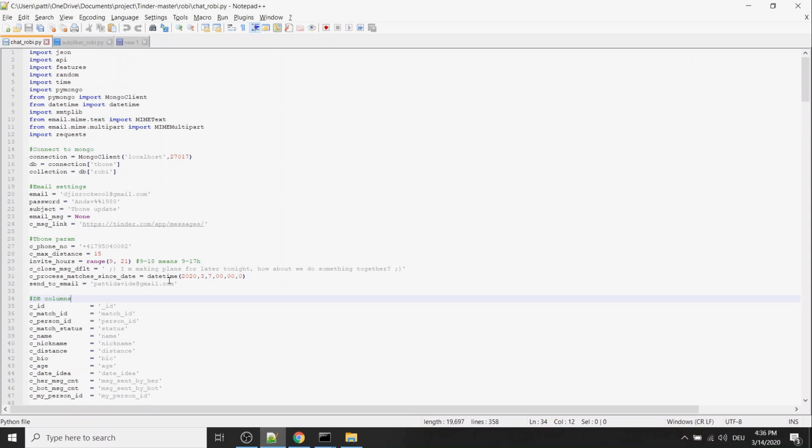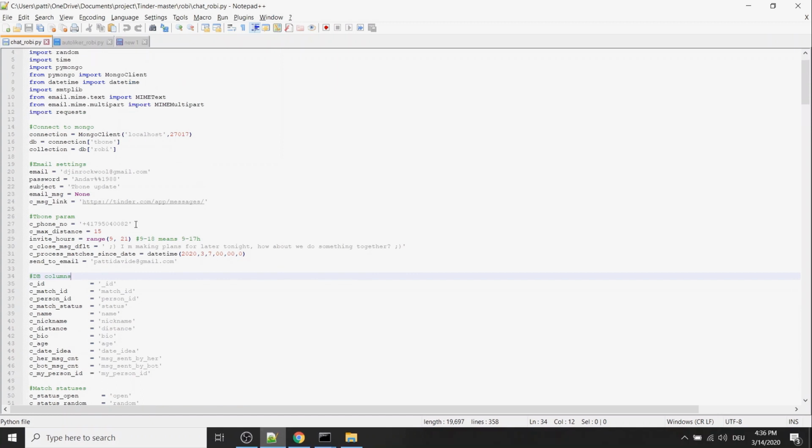So what I do is I have different statuses, but I just check if the person is closer than some parameters I have here. If it's close, the person is 15 kilometers from me, then I send basically an offer to meet in the evening. So this is the case where the person is closer.